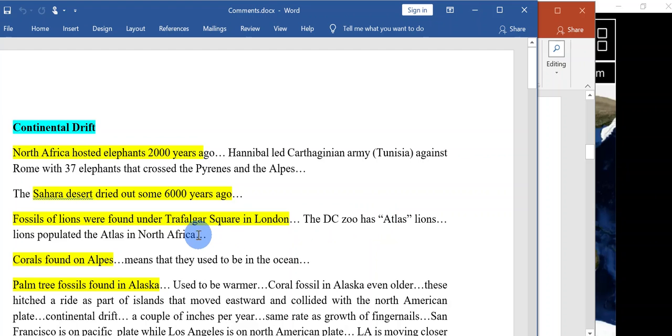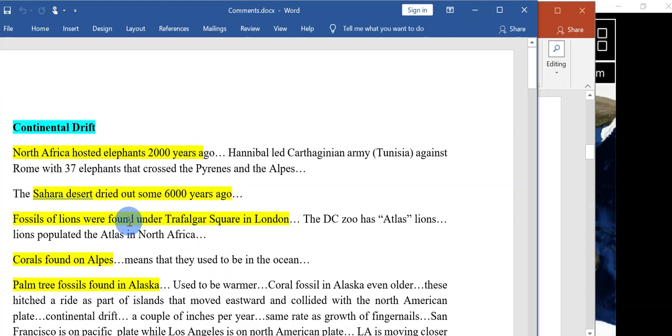I remember growing up in North Africa in a small town, not far from the capital actually. When I was a kid, I used to go to the city hall. And at City Hall, they had the skin of one of these Atlas lions and the head. So it means a couple generations ago, there were some Atlas lions in North Africa, pretty close to Algiers, but not anymore, only in zoos.